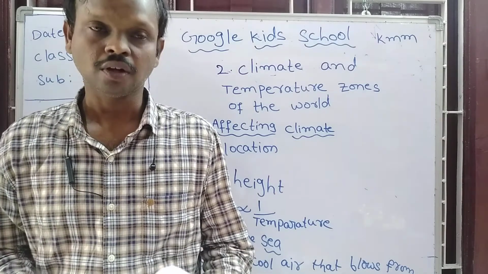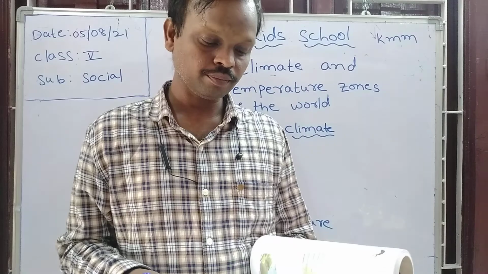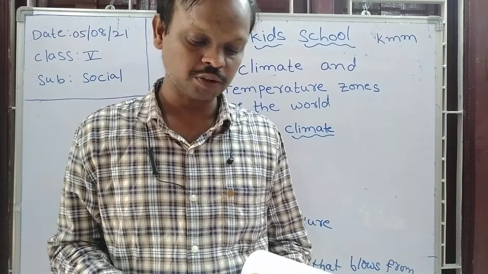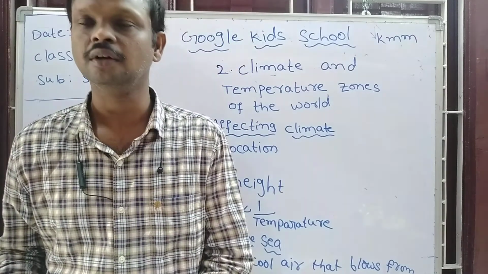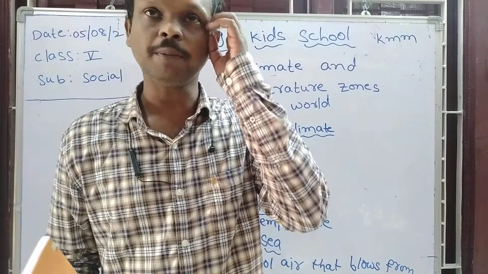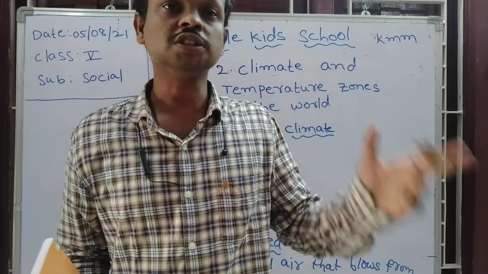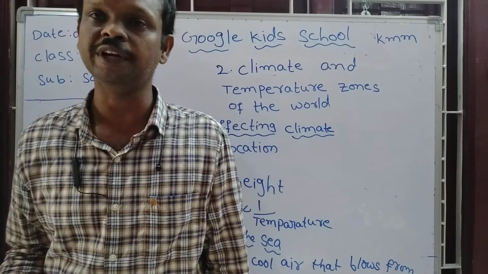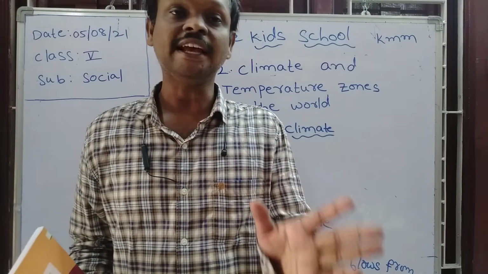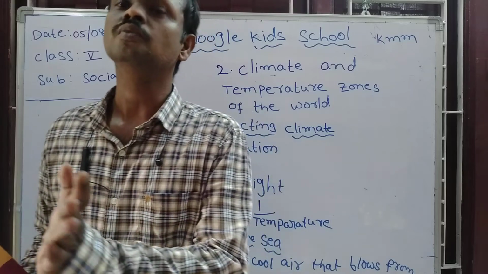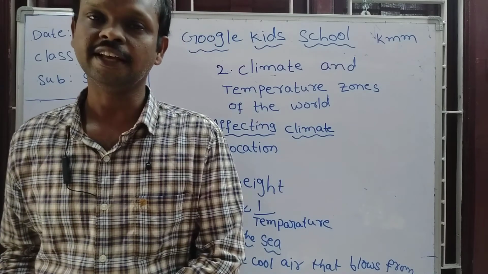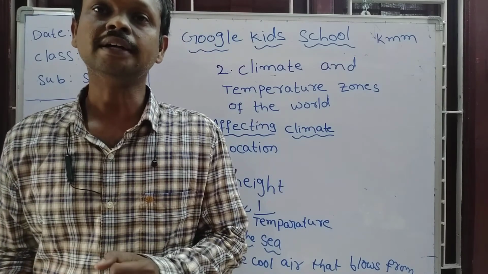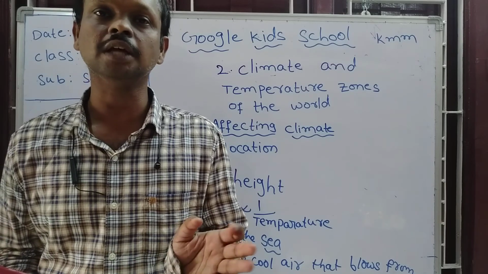For example, places situated closer to the ocean or sea have high humidity. Coastal area places have very high humidity because those places are nearer to the oceans. Water vapor, a large amount of water